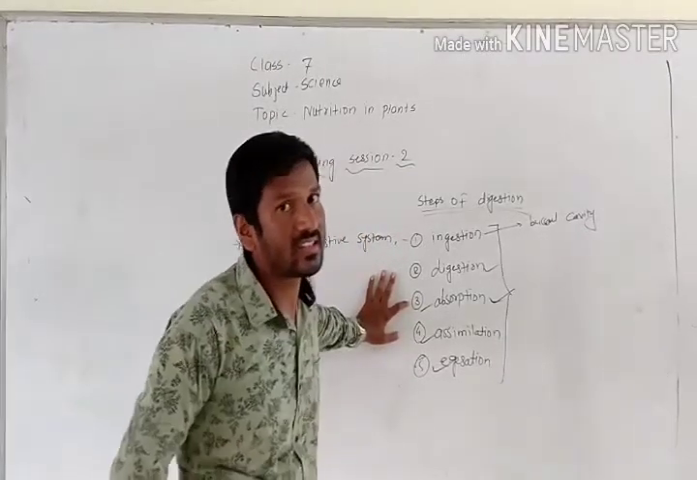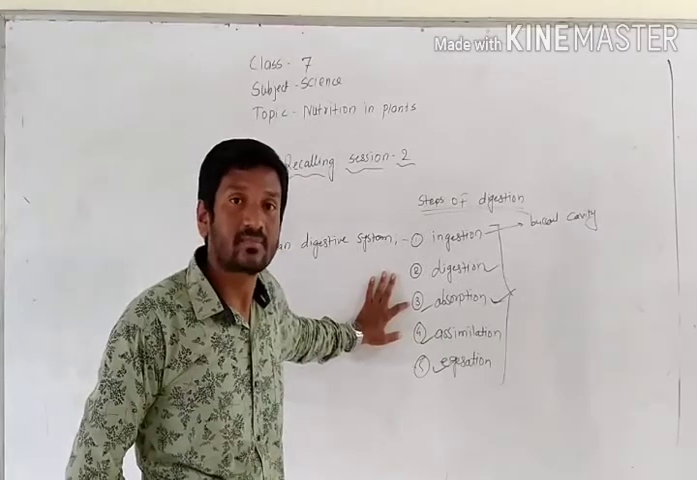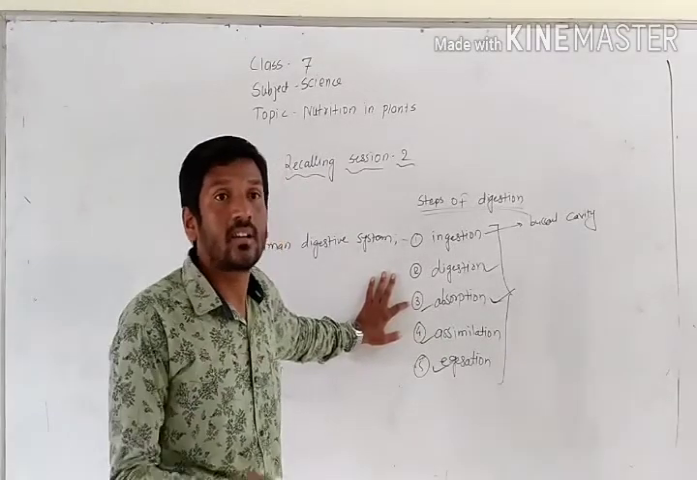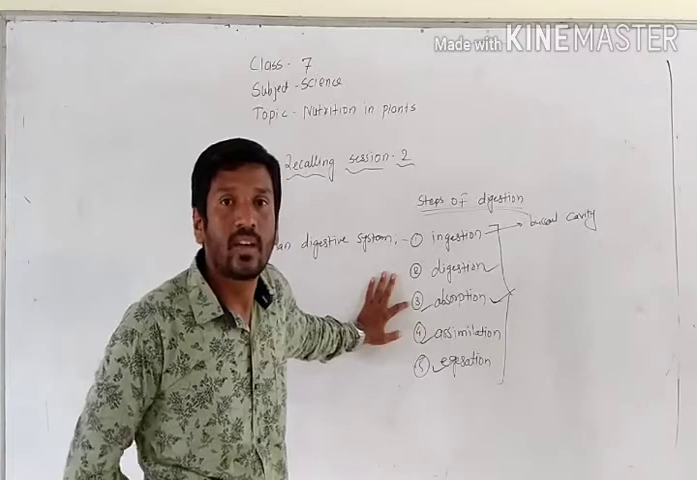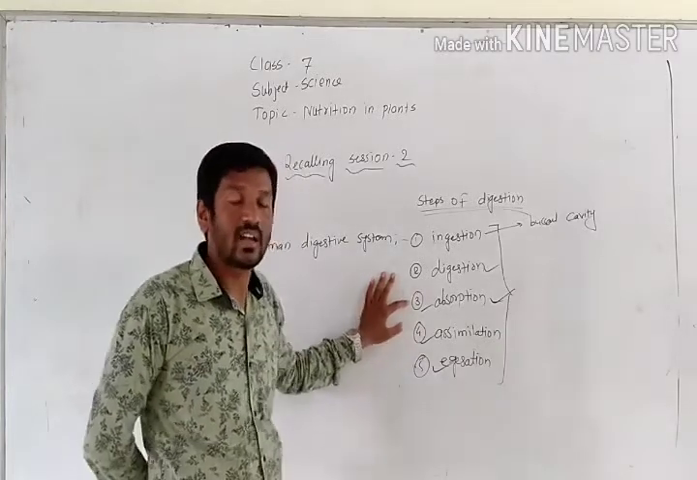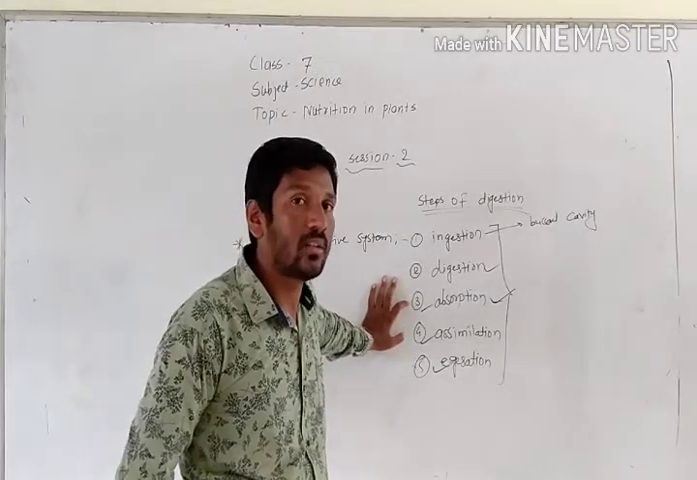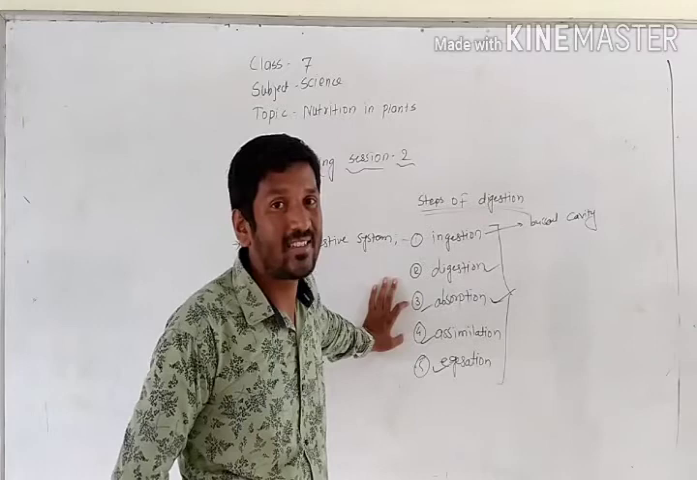The length of the large intestine is about 1.5 meters. In the large intestine, water and roughage are absorbed, and along with water and roughage, salt is also absorbed into our body from the large intestine.